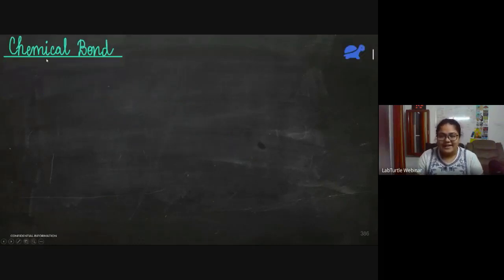so what exactly is a chemical bond? Suppose you have a molecule. Let me explain with an example. Suppose I have a molecule like HCl, hydrochloric acid, the simplest one. So here we show it like this, with this line. What does this line actually indicate? This line indicates a chemical bond.